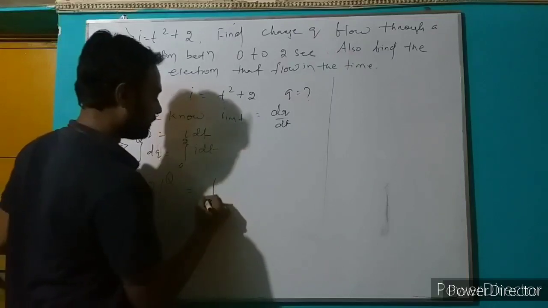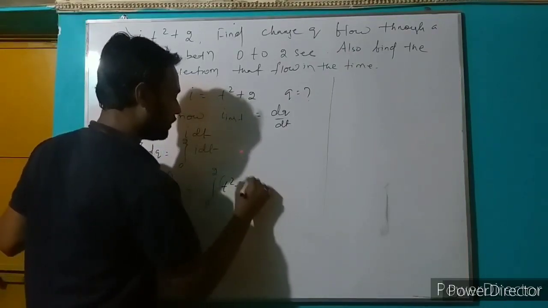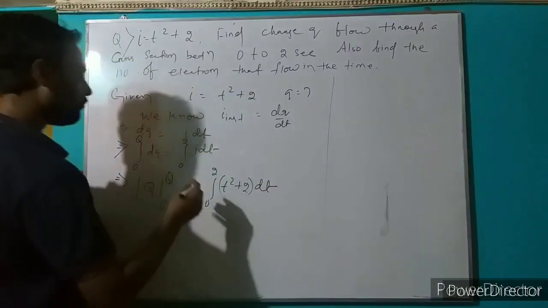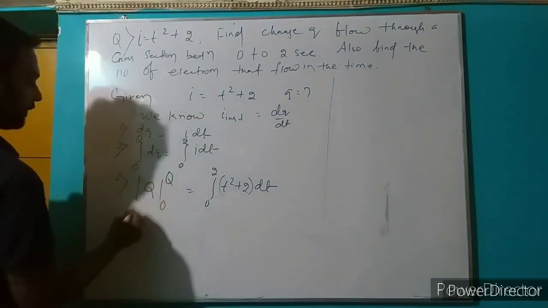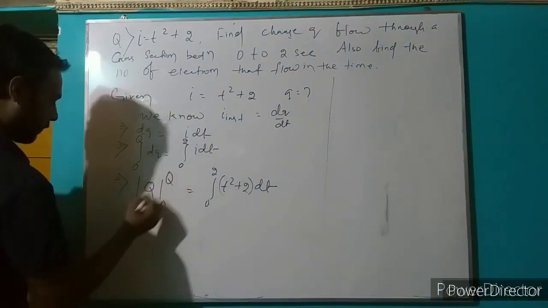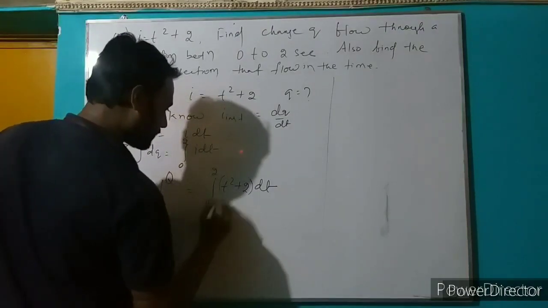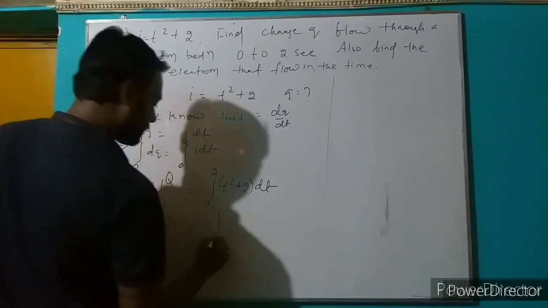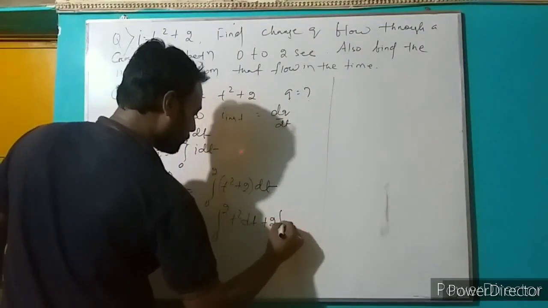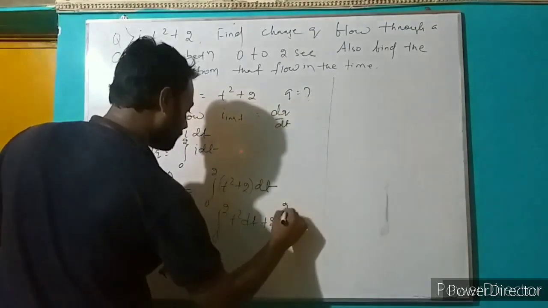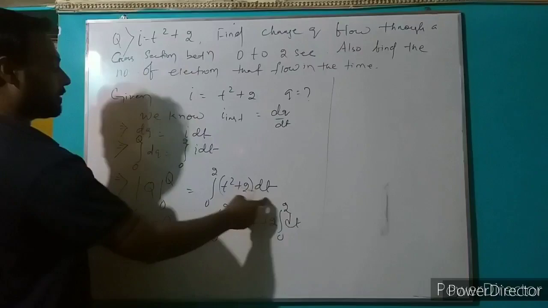Similarly, integration of I dt, from 0 to t, where I means t square plus 2, into dt. So the value of q means upper limit q minus 0. If you separate both terms, that is integral from 0 to 2 of t square dt plus 2 into integral of dt from 0 to 2. That is the variable separation method.